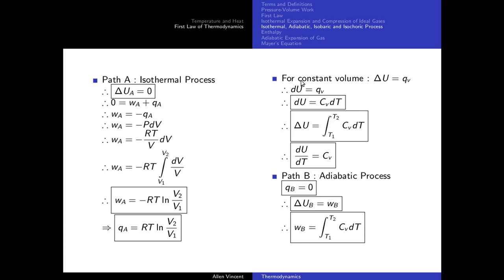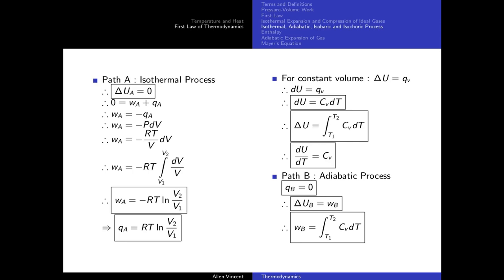Now before we go to path B, before we talk about the process along path B, let's come back to this. For constant volume, delta U is equal to QV. Now remember, for constant volume, the change in internal energy only depends upon the temperature.